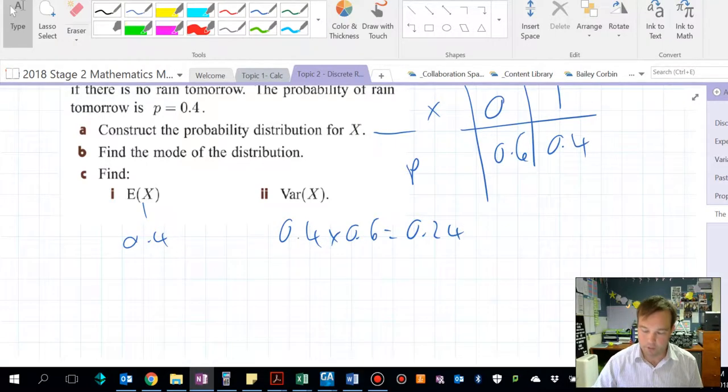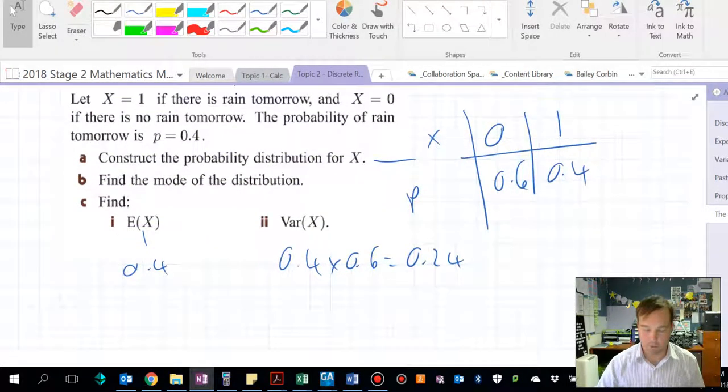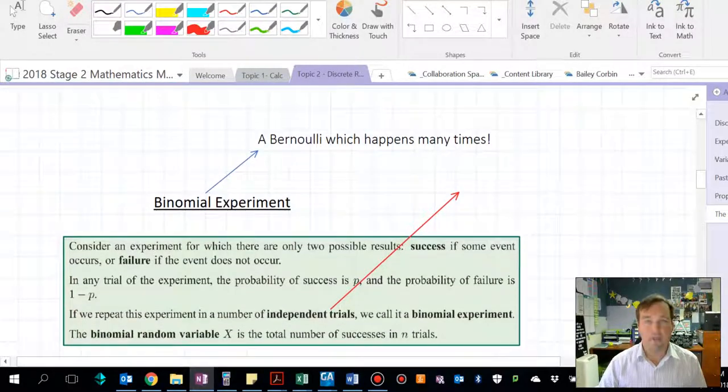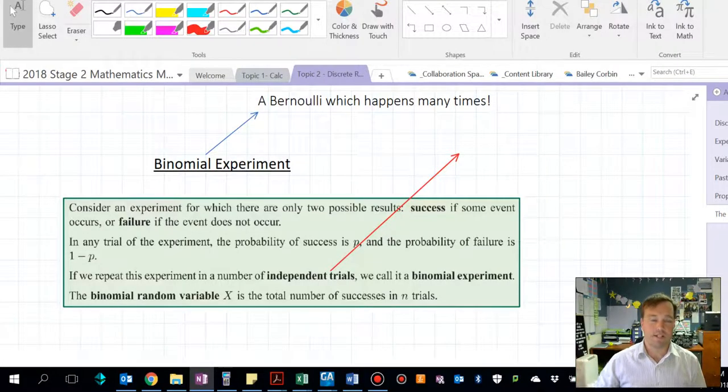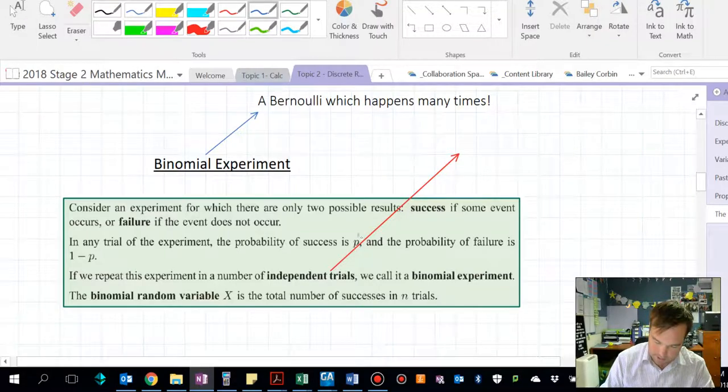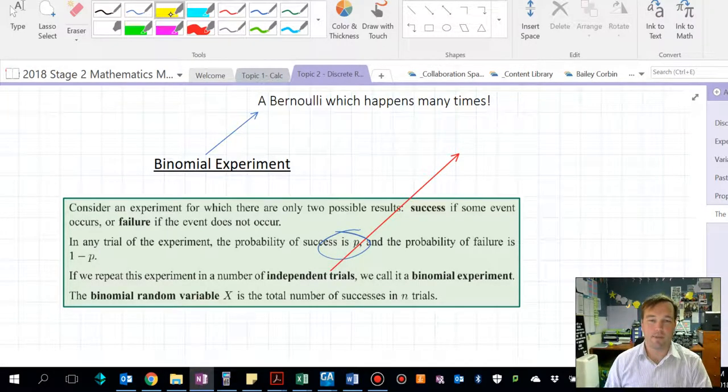Alright, now moving on very quickly to something that comes up much more often. It's called a binomial experiment, and this is essentially a Bernoulli that happens many times. So similarly, there's a success or a failure, or a success and not a success, but it's like rolling a dice 10 times, 20 times. And any trial of the experiments, any particular roll or any particular shot with a dart, success, failure, there is a probability of success is P, and the probability of failure is 1 take P. Now note, in this repeated experiment, each trial is independent, and that's very important.